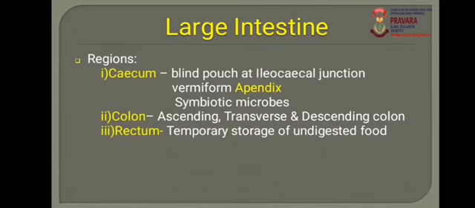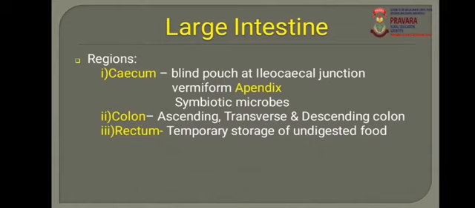This region is also called the ileocecal junction. The cecum shows two important features. The first is the presence of symbiotic microbes, that is, bacteria which live inside the cecum. The second is the vermiform appendix, which arises from the cecum. The appendix is a vestigial organ in the human body. What is meant by vestigial? Vestigial means functionless. That is, the appendix is a functionless organ of the human body.